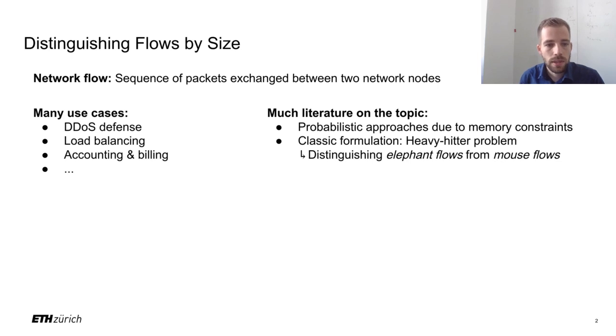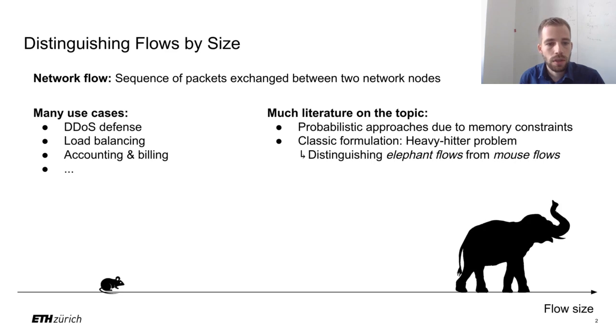These proposals generally assume that resource constraints do not allow stateful monitoring of each individual flow, and therefore suggest probabilistic schemes with reduced accuracy but also reduced memory consumption. Moreover, probabilistic traffic monitoring algorithms generally try to solve the heavy hitter problem, where a few very large flows have to be distinguished from many small flows.